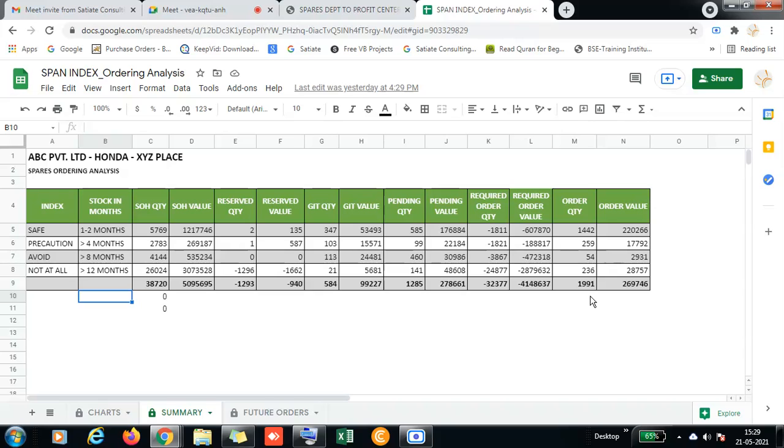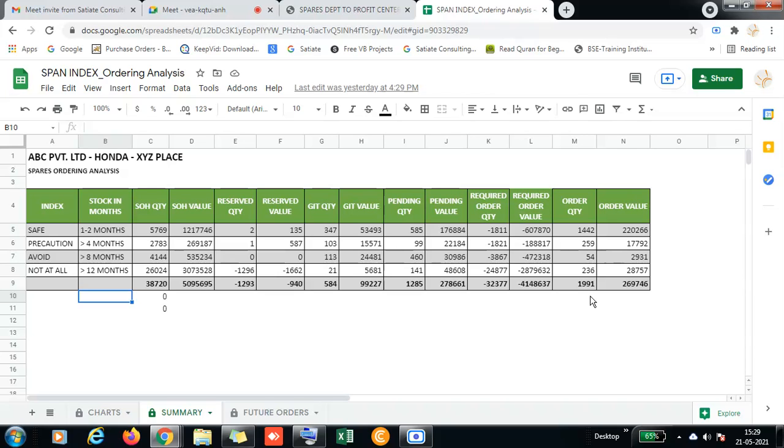So you have to upload it regularly. How do you feed the data for this? No, it is not an Excel actually. It's a Google sheet. It will be accessible to the dealer principal and the spares person himself. So he can paste it himself. If he has any doubt, or if it throws a wrong error or something, he can contact us. It's not an issue for us. He himself, whenever he wants, can feed it. It is open every time, in open condition only.